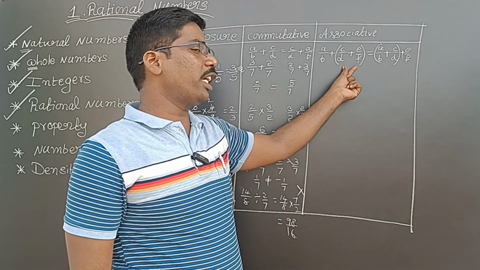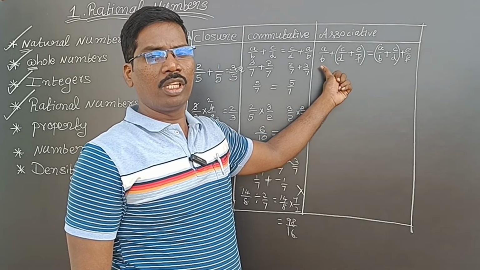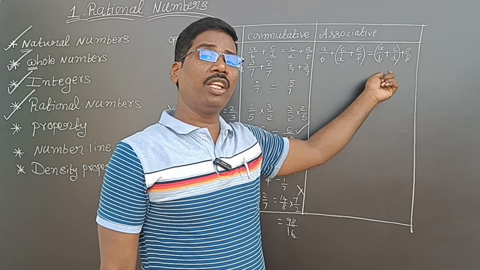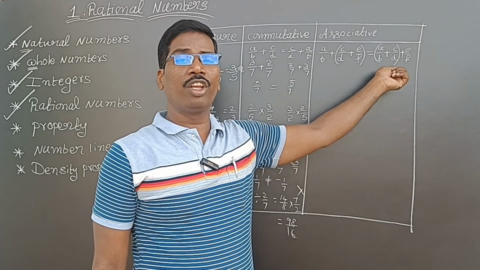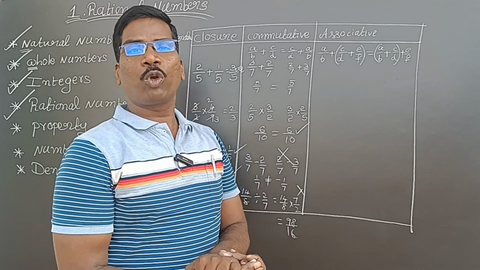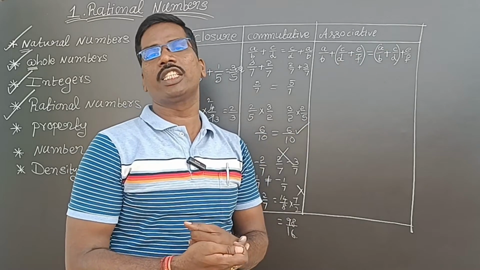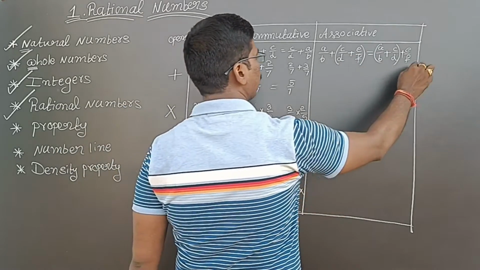Means second and third number I am adding, the result is added to the first number. In the same way, first two numbers I am adding and the result added to the third number. If I get both results the same from left side and right side, then that property is called associative property. Under addition, it is satisfied. Definitely it will satisfy.